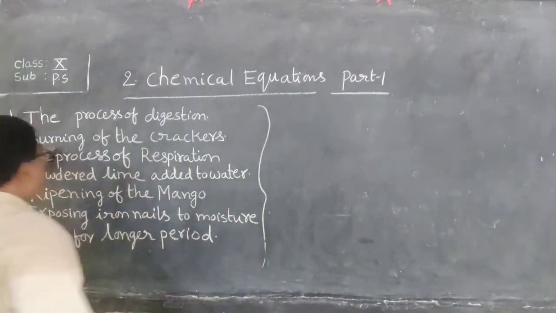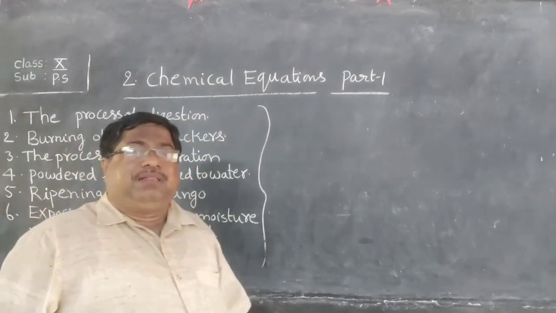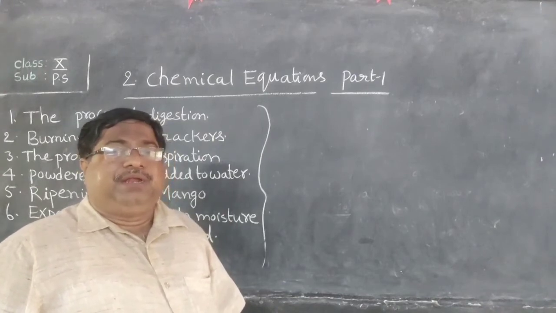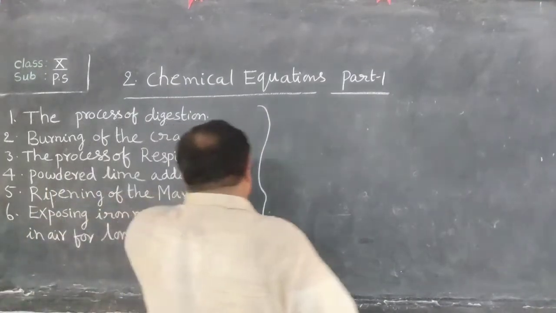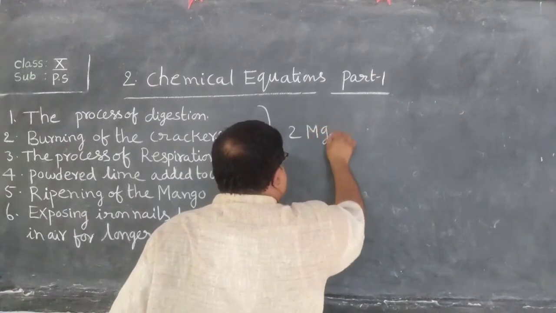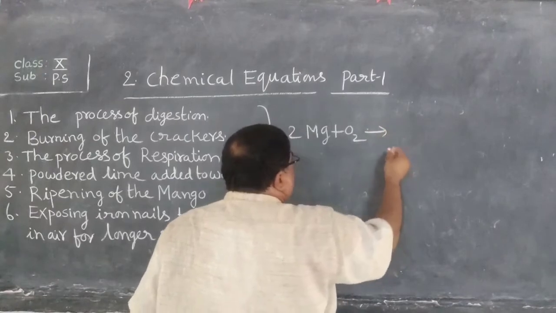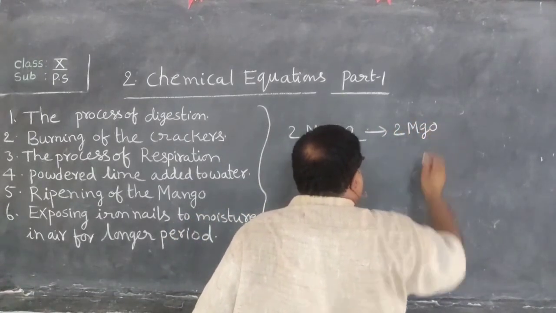Next, burning of crackers on Diwali day. All of you are interested in burning crackers. What is the formula we use? 2Mg plus O2 gives rise to 2MgO.